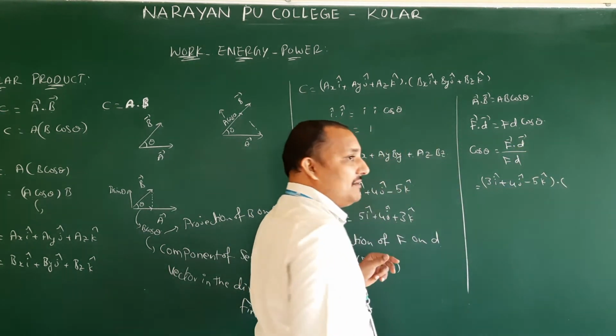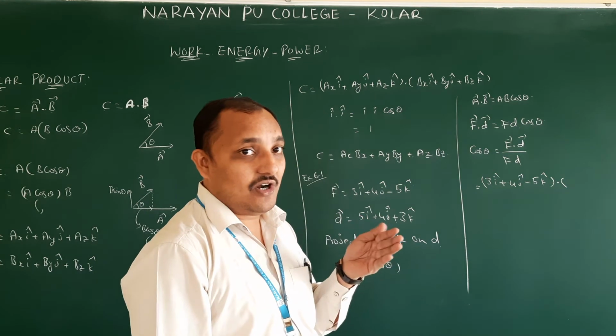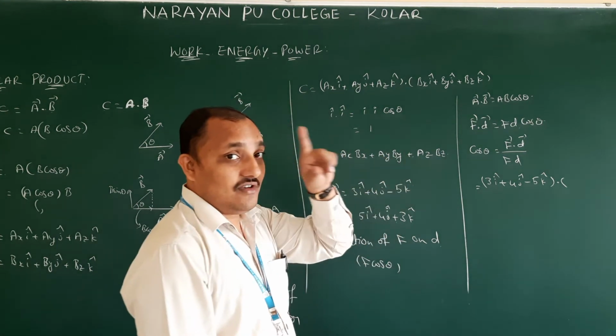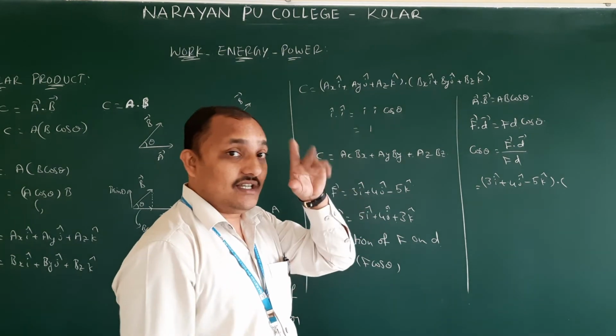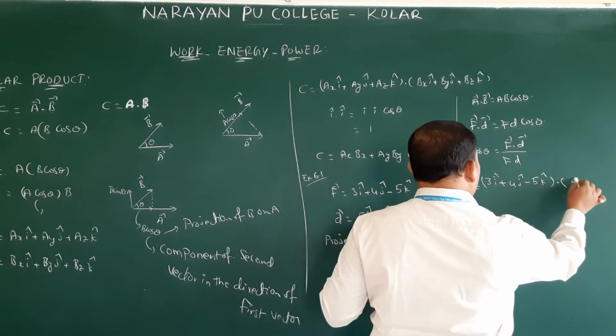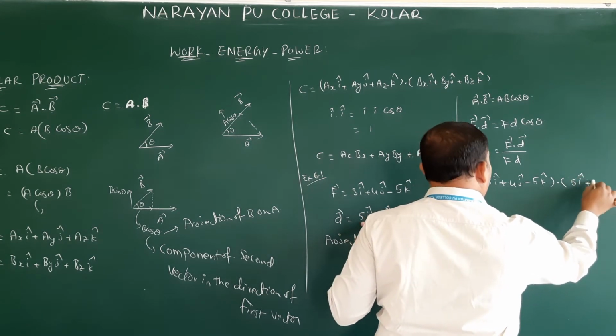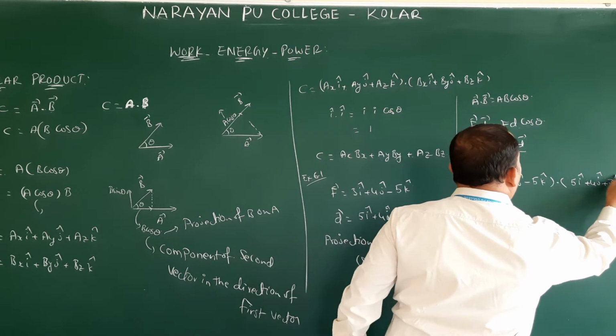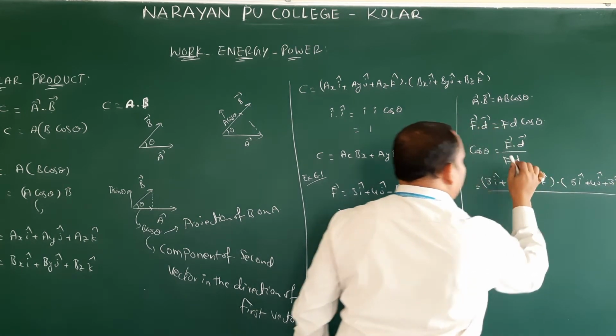This dot is very important. In mathematics both will be same, dot and into, but here it is not like that. So whenever dot is there, you have to write dot. Whenever into is there, that is different. We will discuss that later in vector. So 5I cap plus 4J cap plus 3K cap is divided by F.